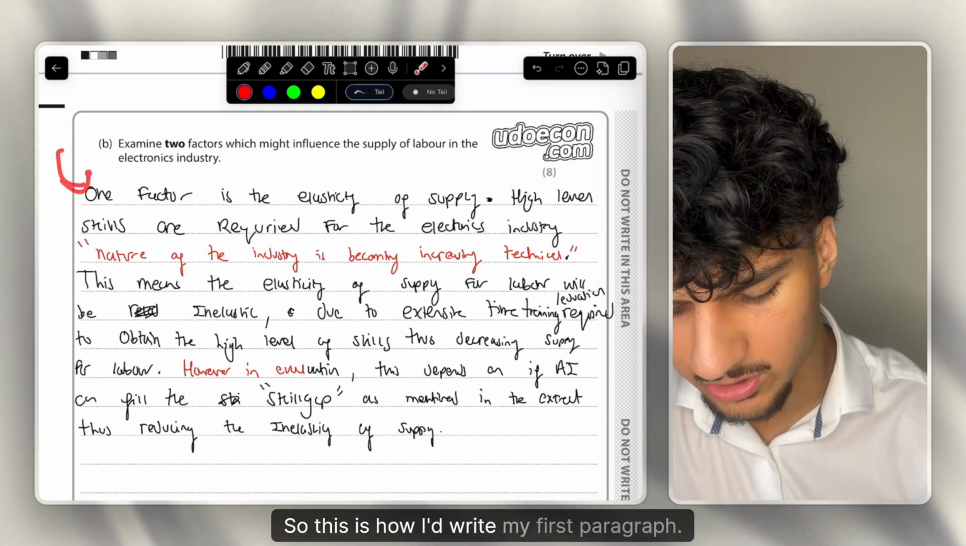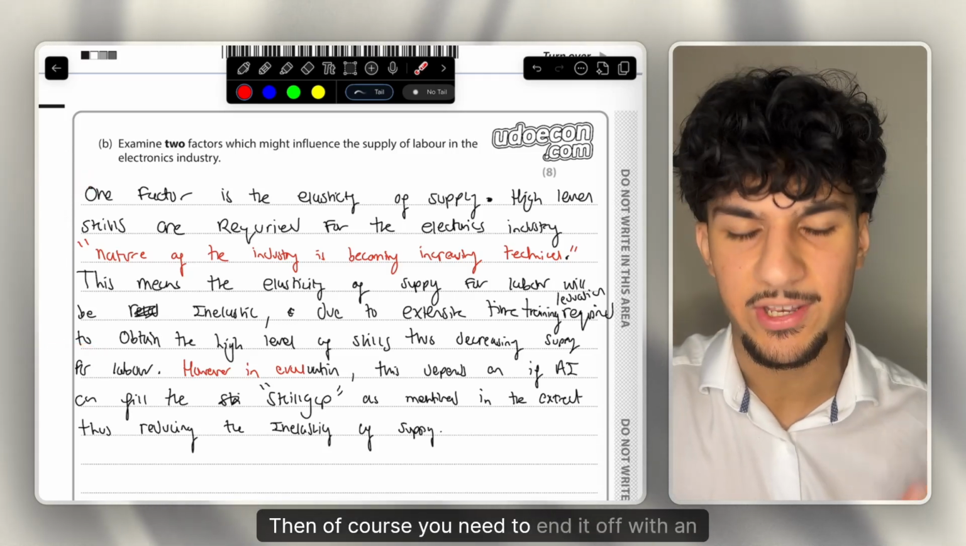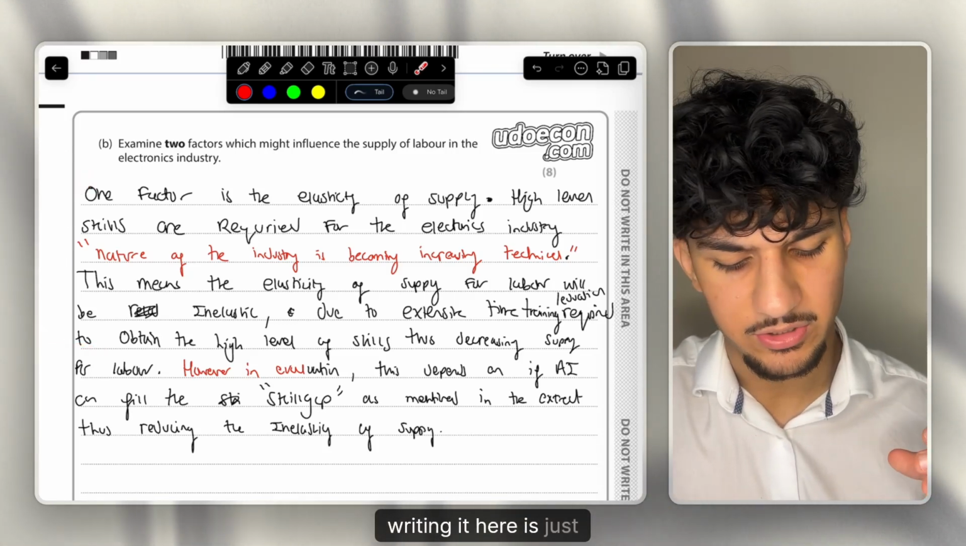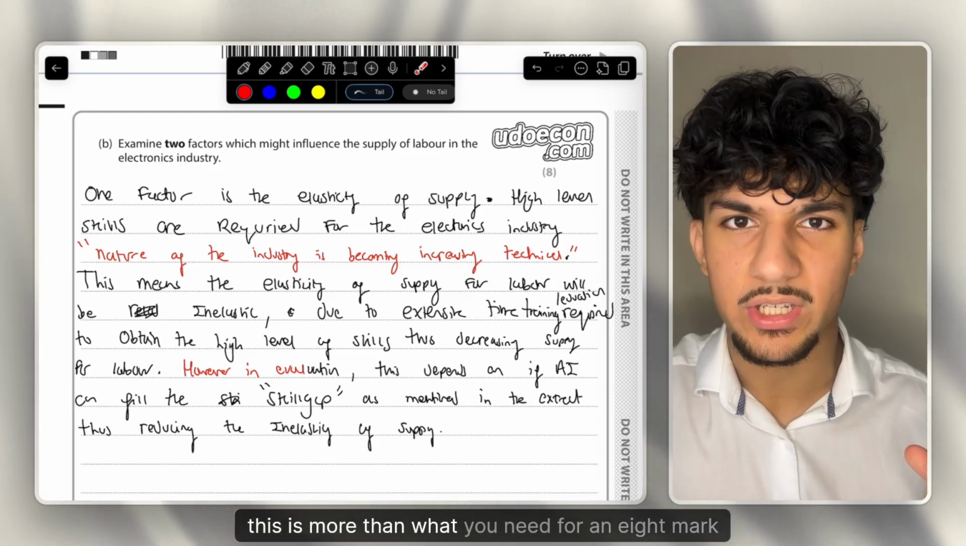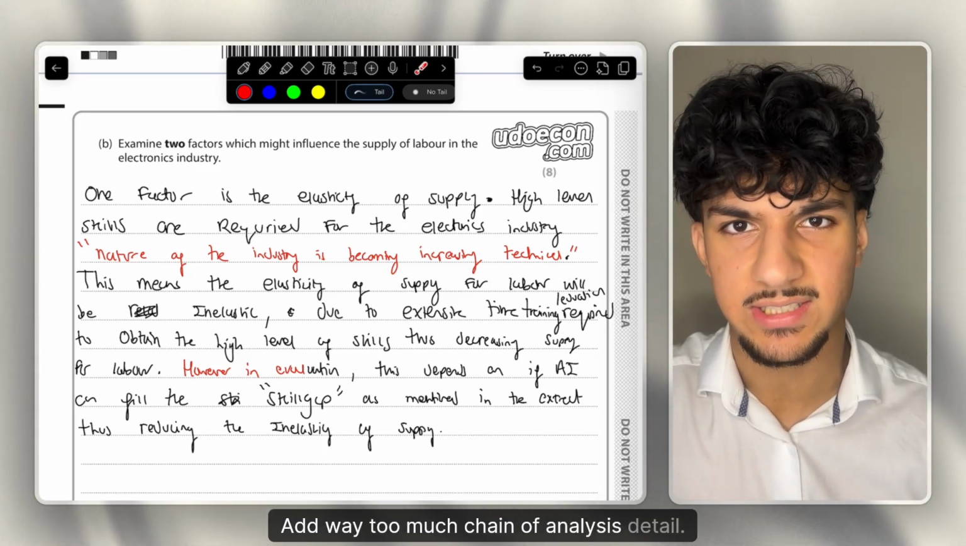So this is how I would write my first paragraph. So point, application, a bit of explanation. Then of course you need to end it off with an evaluation point. And the main thing I want to demonstrate by writing it here is that this is more than what you need for an 8-mark question, but do not overwrite. Students add way too much chain of analysis detail.